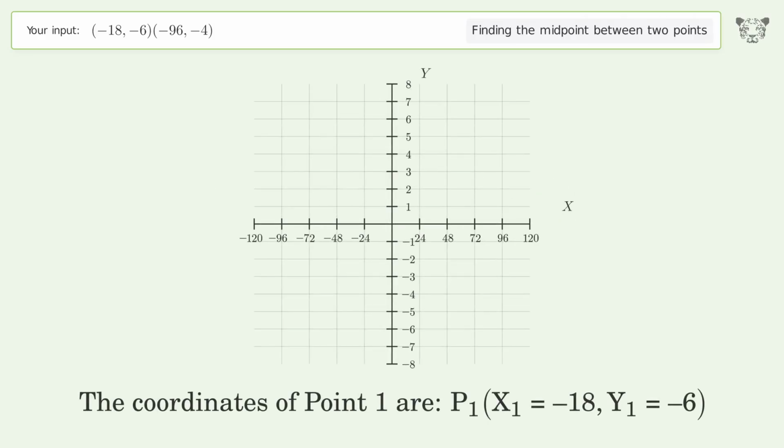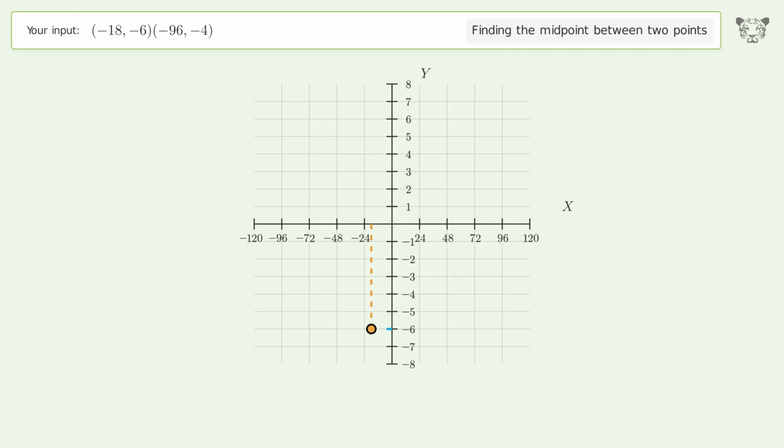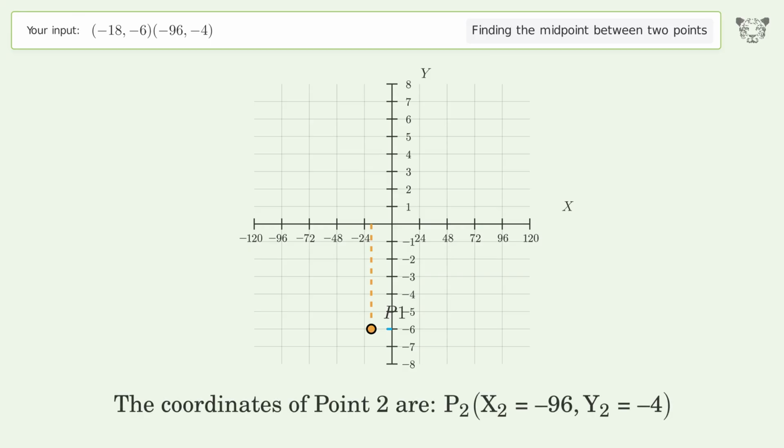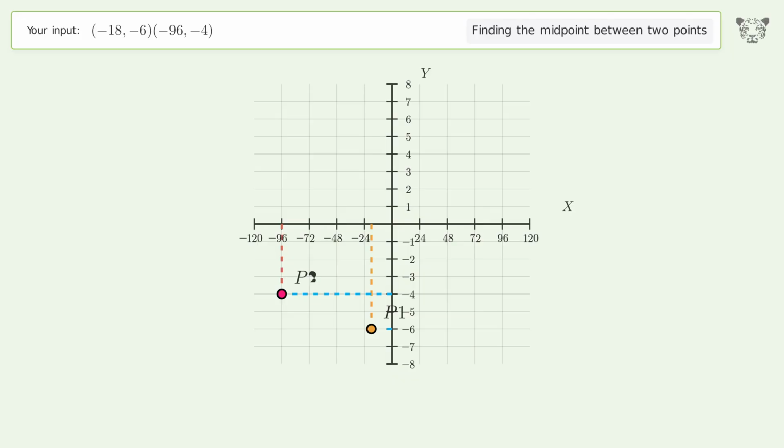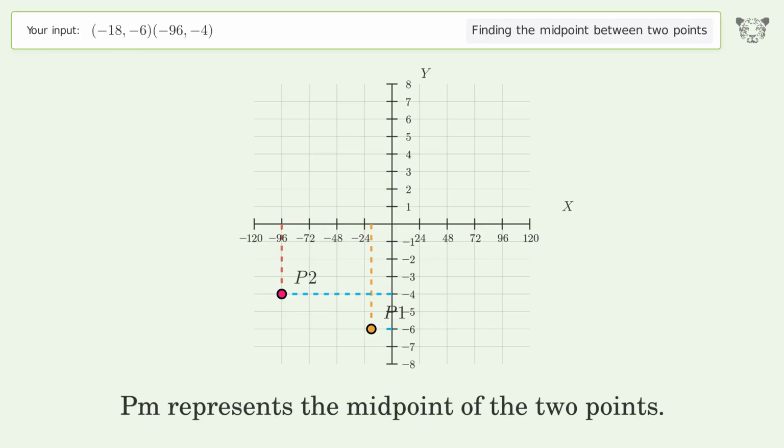The coordinates of point 1 are, x1 equals -18, y1 equals -6. The coordinates of point 2 are, x2 equals -96, y2 equals -4. PM represents the midpoint of the 2 points.